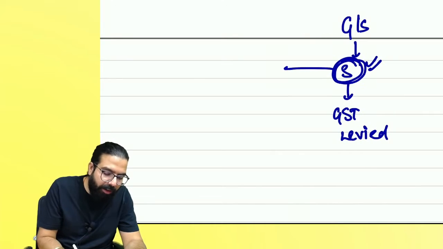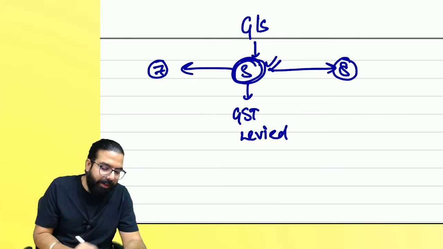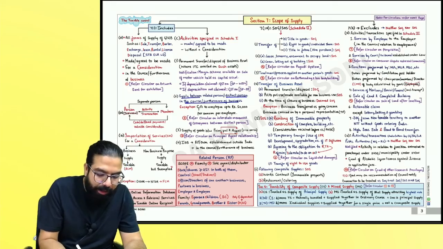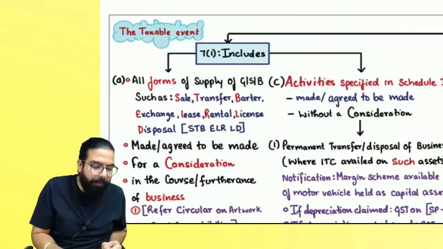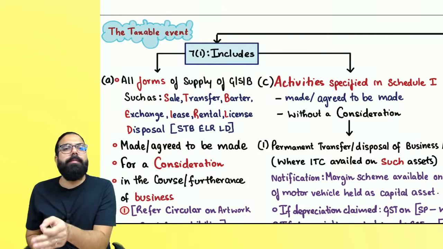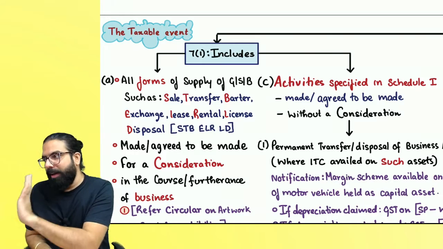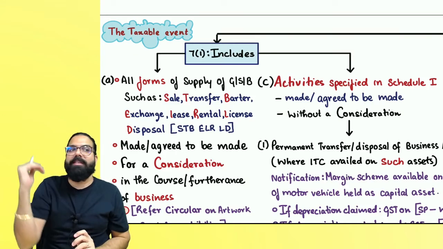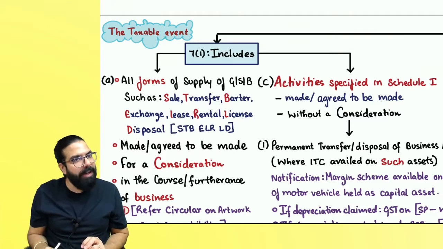Supply chapter, when you learn, has section number 7 and section number 8. Section number 7, let's go ahead and start. Section number 7, scope of supply. Basically, supply is the taxable event. Remember one thing, supply is the taxable event, the happening of which leads to GST being levied. Only if something is goods or service, GST can't be levied. Goods or service has to be supplied, only then GST will be levied.